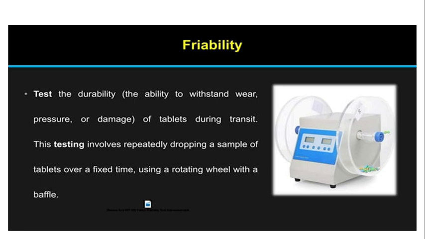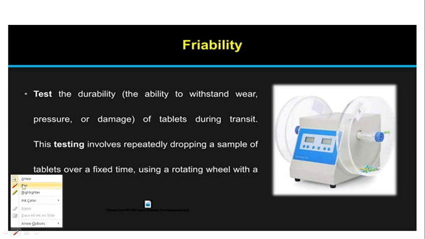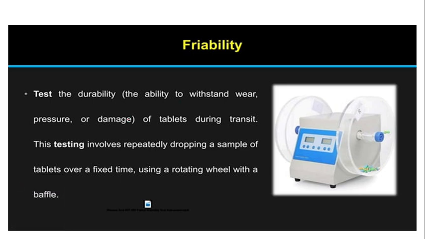Next is friability. It tests the durability basically. Durability is how long we preserve that particular medicine. In medicine the expiry date is clearly mentioned: you can use it only until that time period.